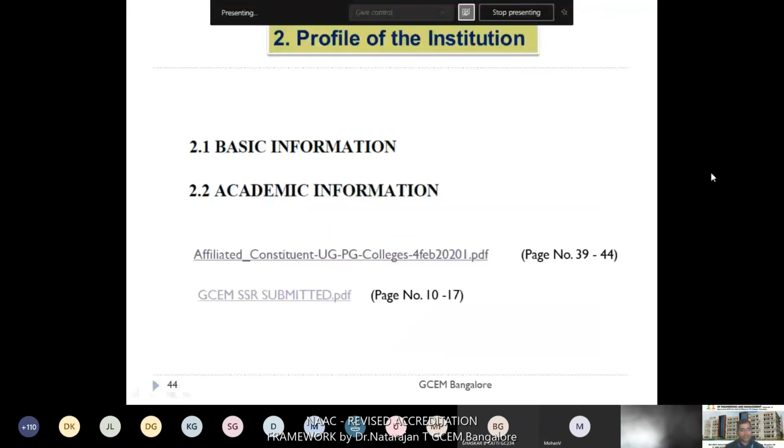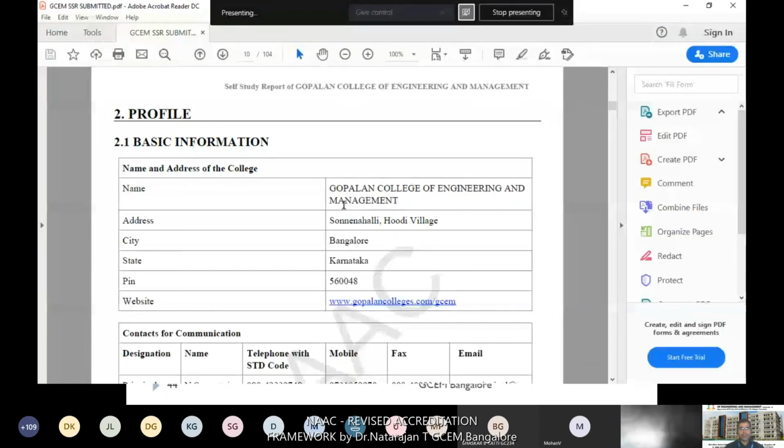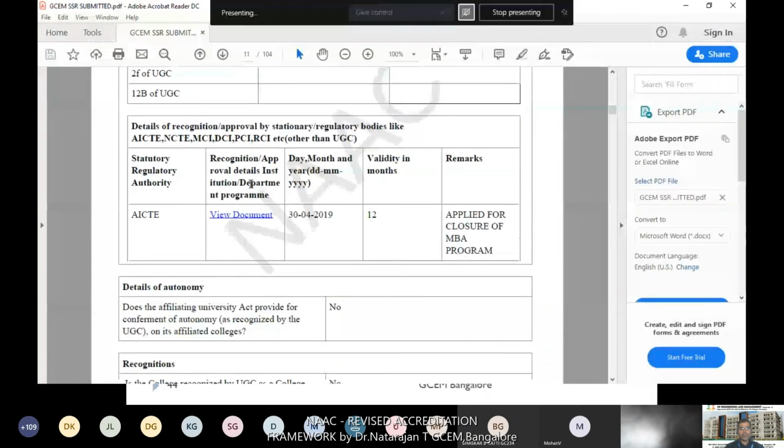So this is the filled format for our college. Quickly I will show that. So you can see this is the final downloaded format after you applied all this data and documents.